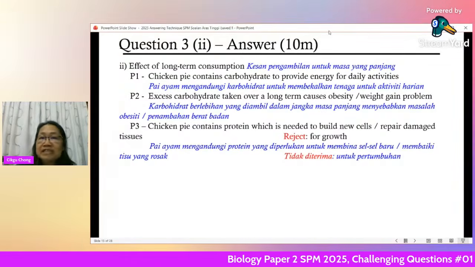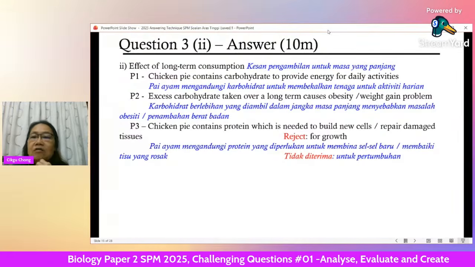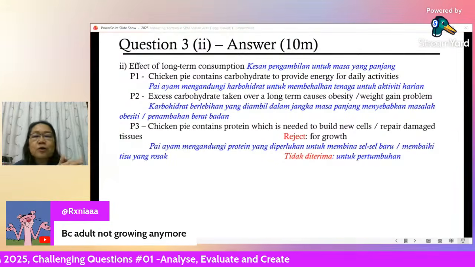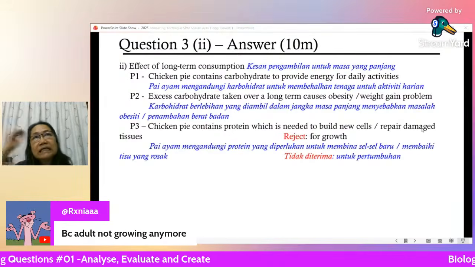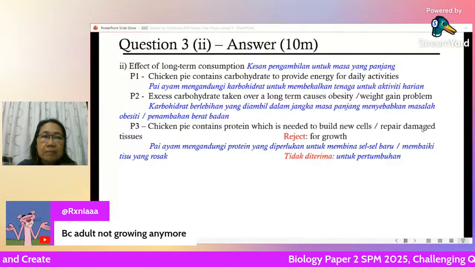If it's a child, you can say growth. Yes, good. Because adult not growing anymore. Yes, correct, Aranya. Yes, that is your answer. So when you write, not just blindly thinking all the points, you must apply it to the question. You must apply to the situation.